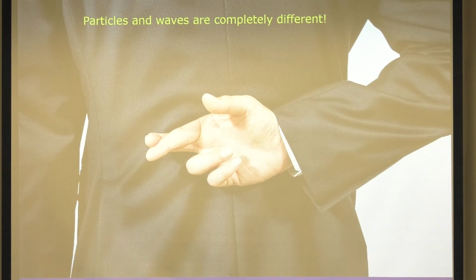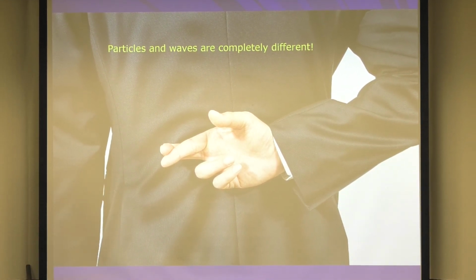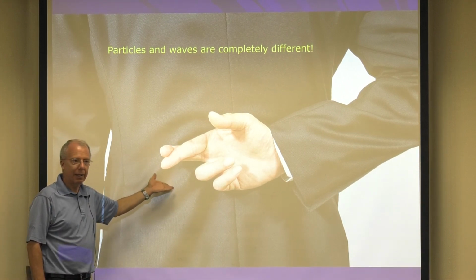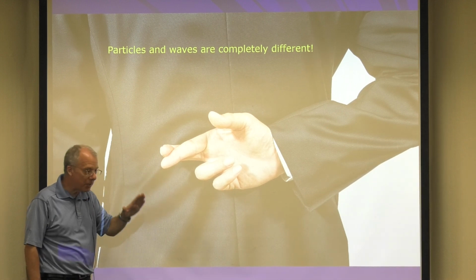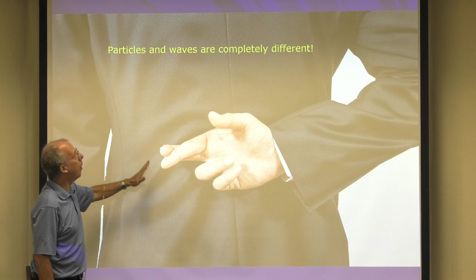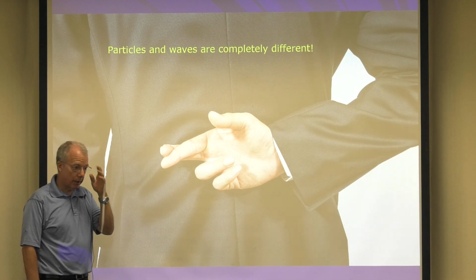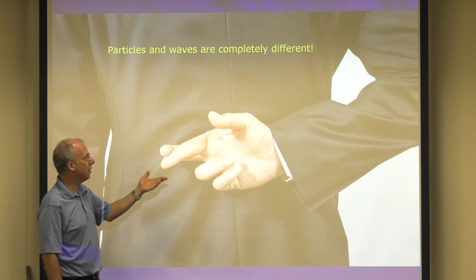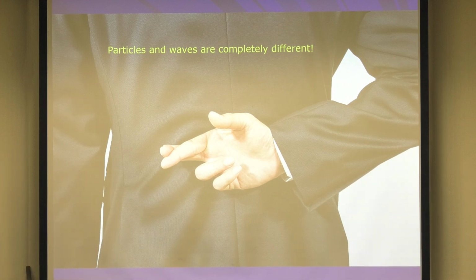All right, so what I want you to understand is particles and waves are completely different. Now, what does this mean? It means that I'm lying. All right? So as far as classical physics is concerned, waves and particles are completely different. But when we study quantum physics, which is required to learn about atoms and things like that, in Physics 106, we're going to see that particles and waves are not completely different. But for Physics 105, they are completely different.